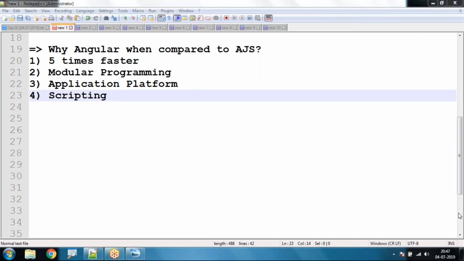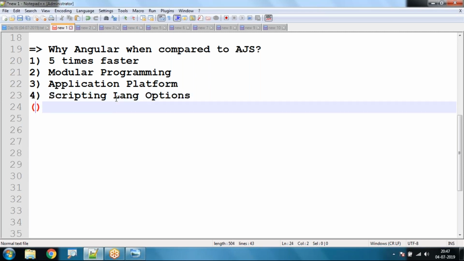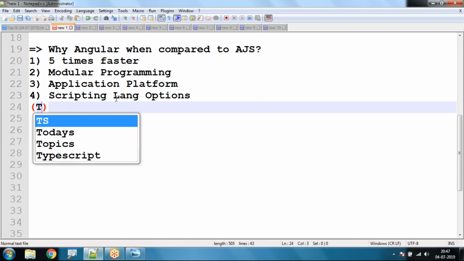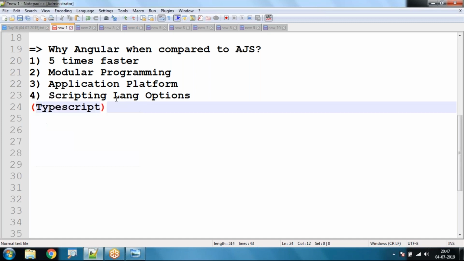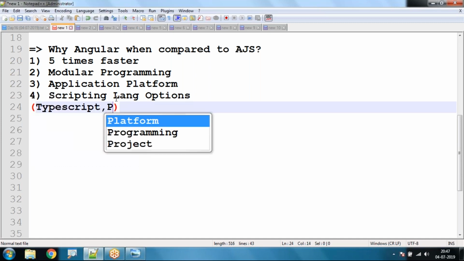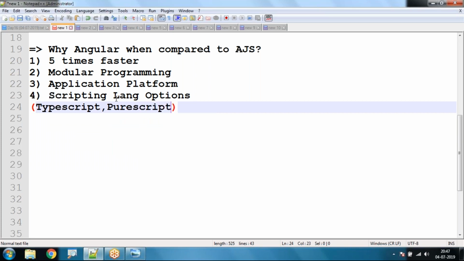Right, so we have scripting language options. We can develop Angular applications using TypeScript. We can also develop Angular applications using pure JavaScript.